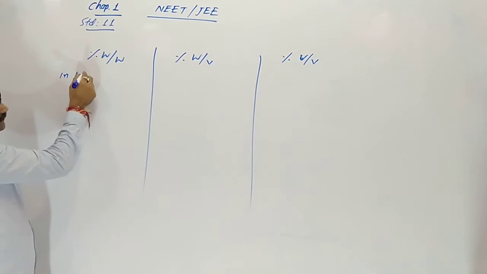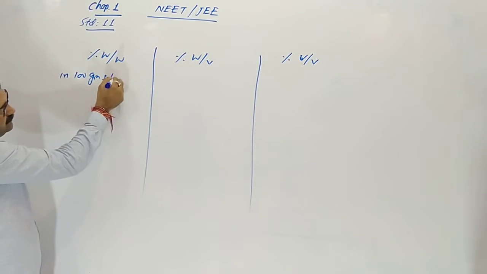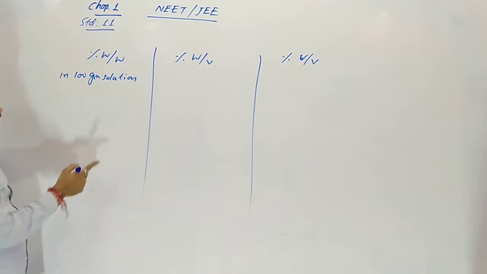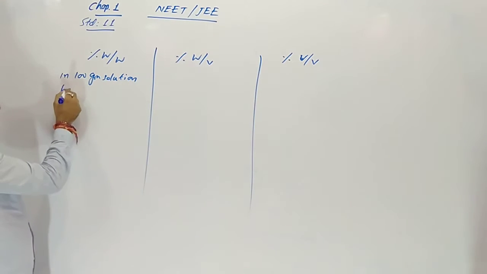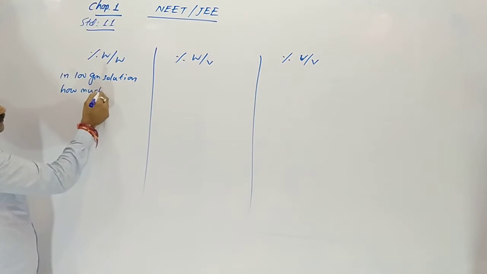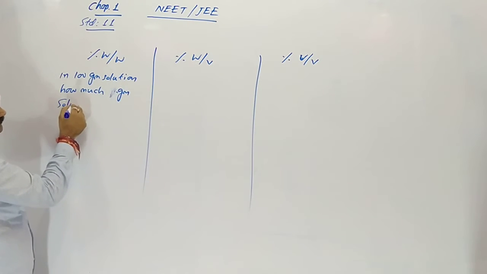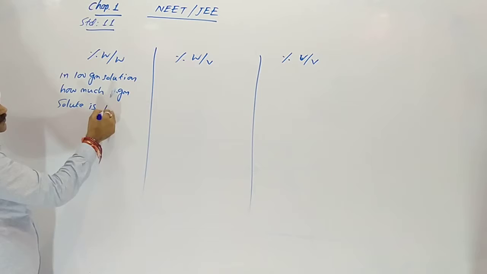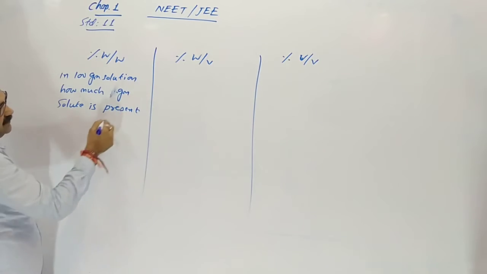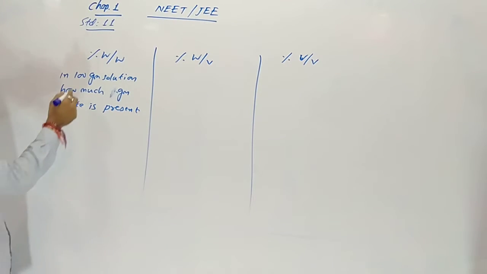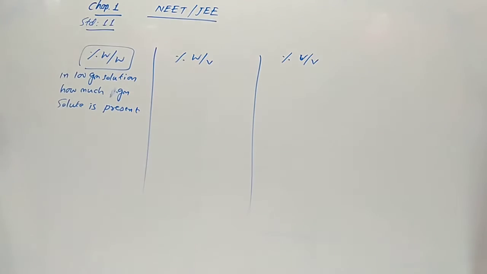In 100 gram solution, how many grams of solute are present, which is called percentage weight by weight.